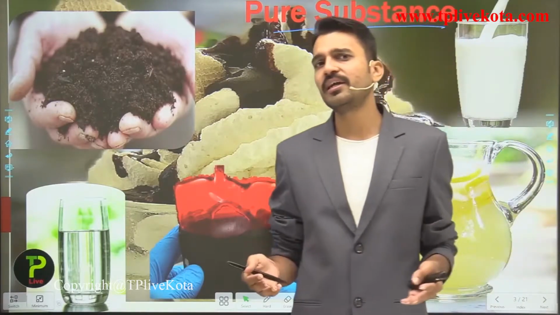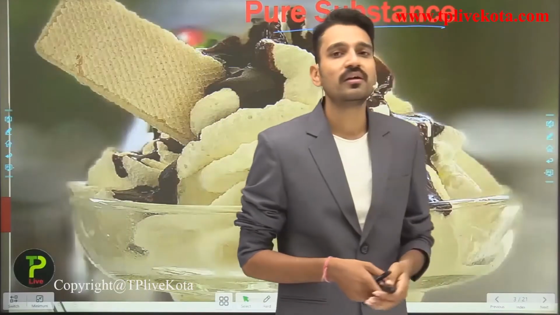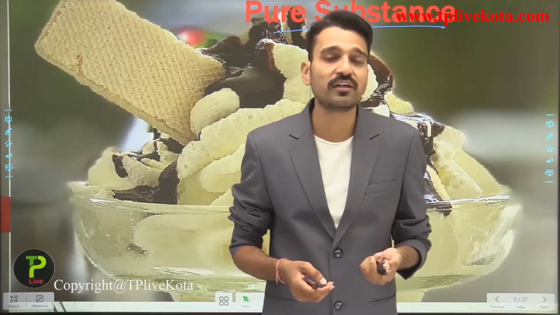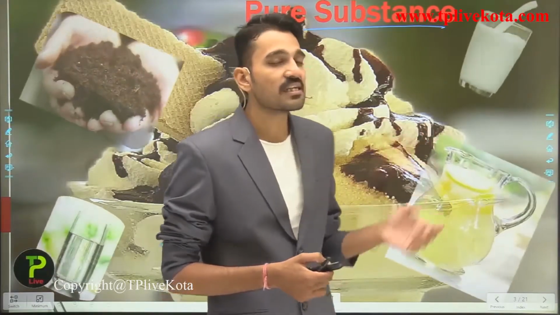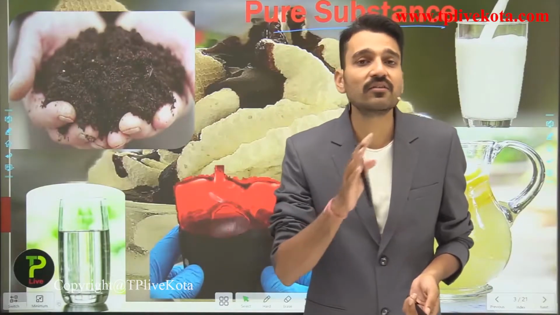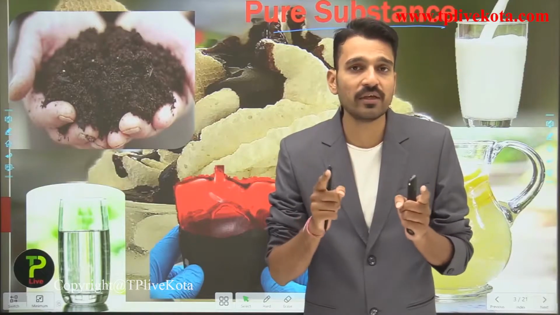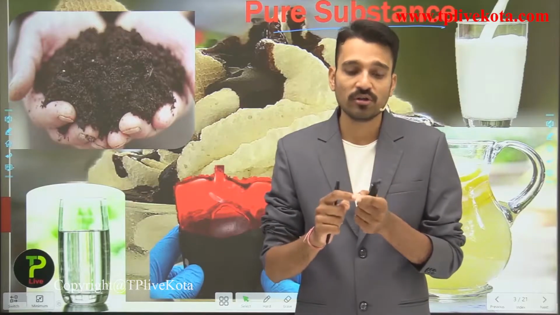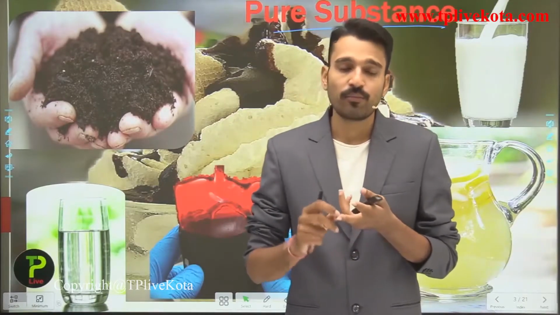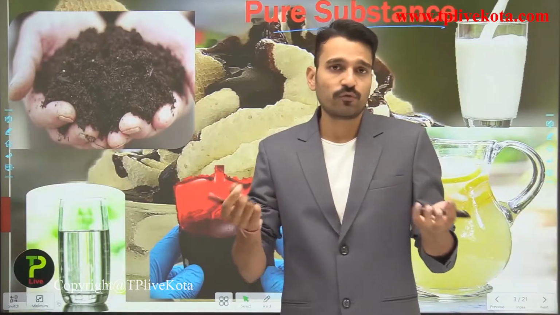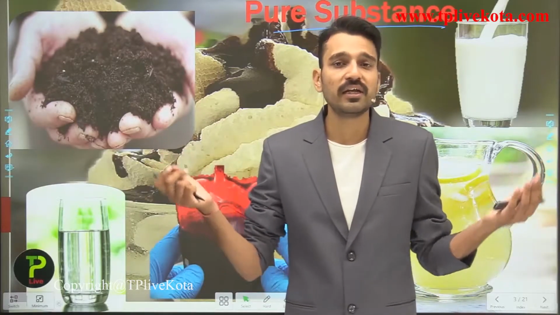So what would be the criteria for you? Just for an example, if you see milk here, it seems very pure to you. Some say that it is very pure. So is the milk that is present here pure? Yes, it is pure for common people, but it is not pure in terms of a chemist or a scientist, because this milk might have fats, proteins, calcium, and liquids like water and some other ingredients also.